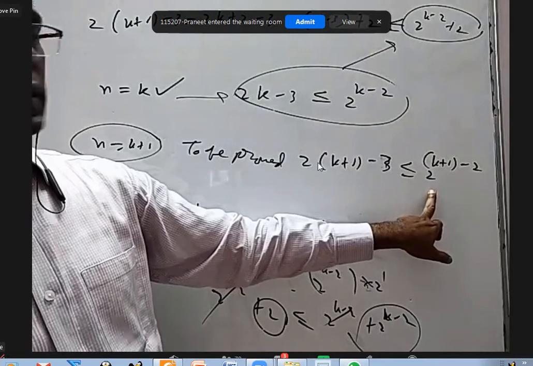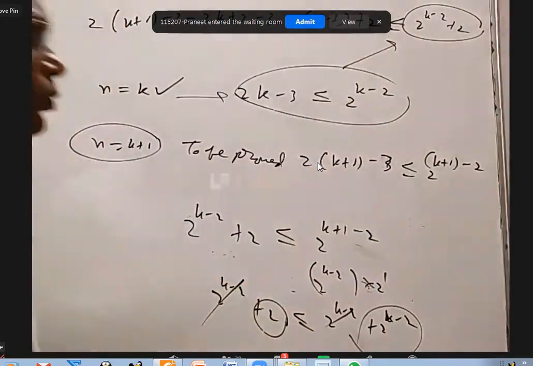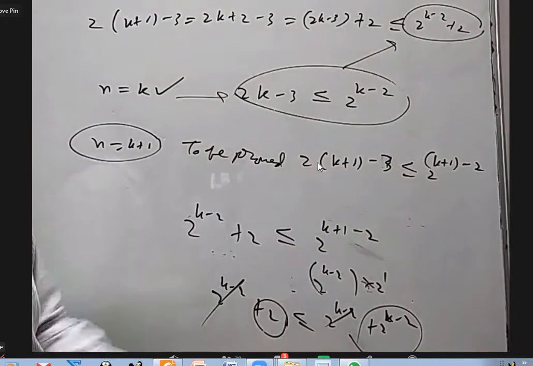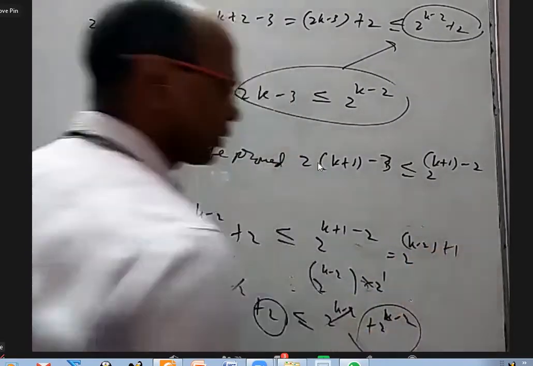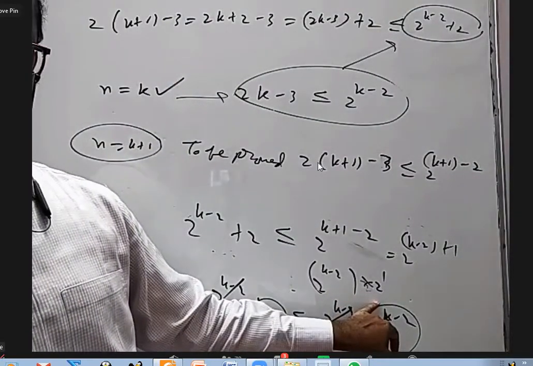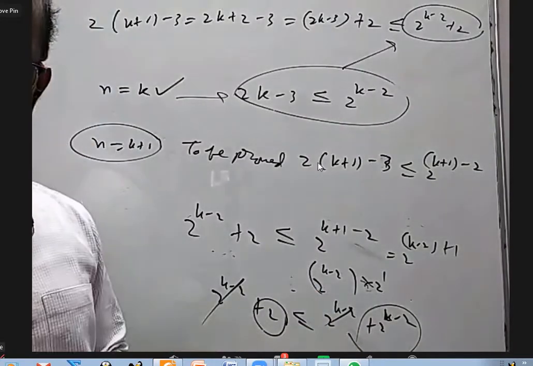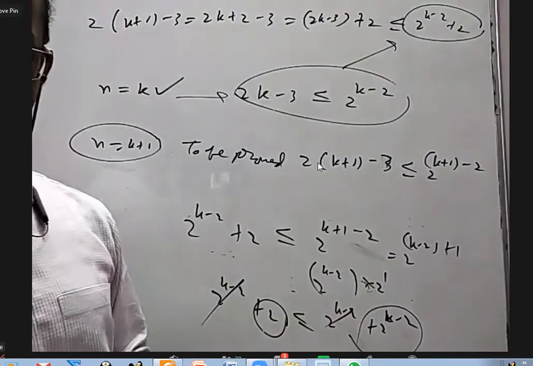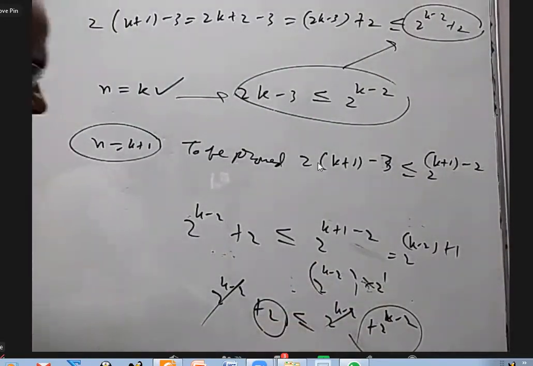That means somehow I have to prove this is less than this, right? So I'm checking whether this is less than this, correct or not. This is less than this I wrote, and this can be written as 2 power k minus 2 plus 1. It is like a power m plus n; I can write a power m into a power n. If you call this as L, 2L can be written as L plus L, right? That is this 2 power k minus 2 plus 2 power k minus 2. This is L, this is 2L.